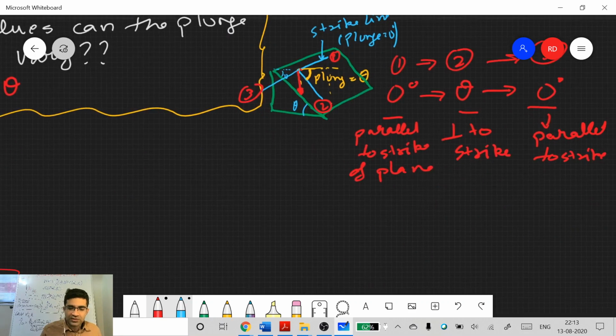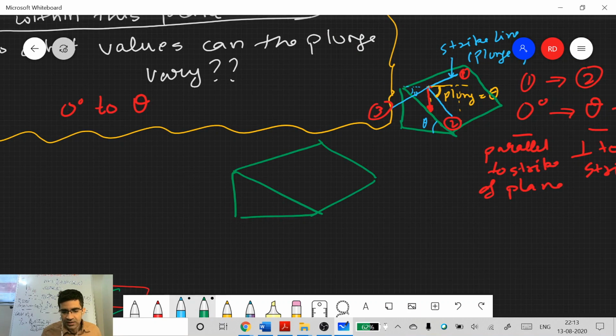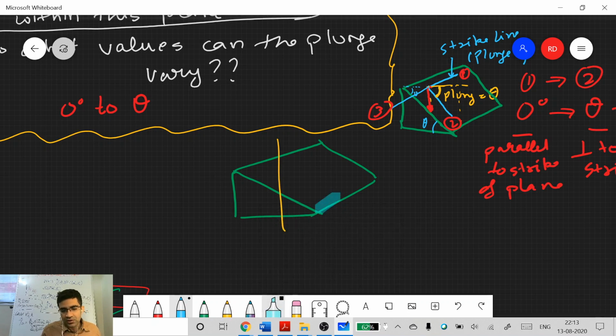And if you are still wondering why it will never go to 0, just imagine this part. You have this plane, and can this plane contain a vertical line? A vertical line will be like this. Can you put a vertical line on this plane? Horizontal you can put, but can you put a vertical one? You cannot, because it will no longer be in the plane. So it will always vary between 0 degree and theta.